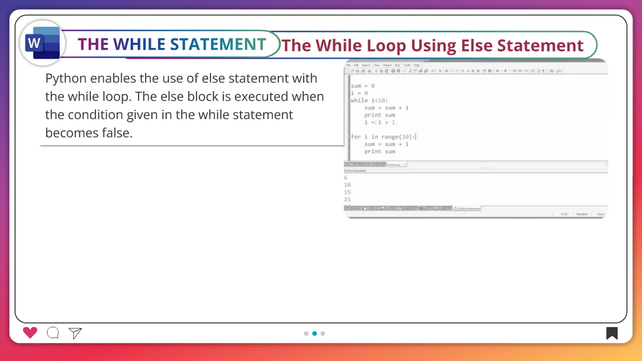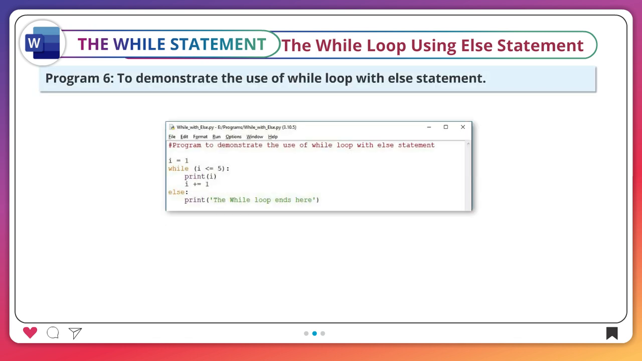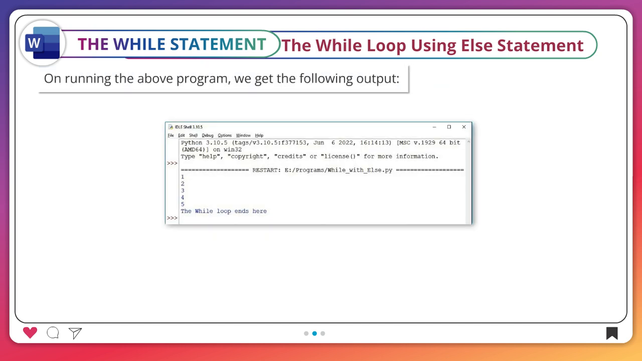The while loop using else statement. Python enables the use of else statement with the while loop. The else block is executed when the condition given in the while statement becomes false. Program 6. To demonstrate the use of while loop with else statement. On running the above program, we get the following output.